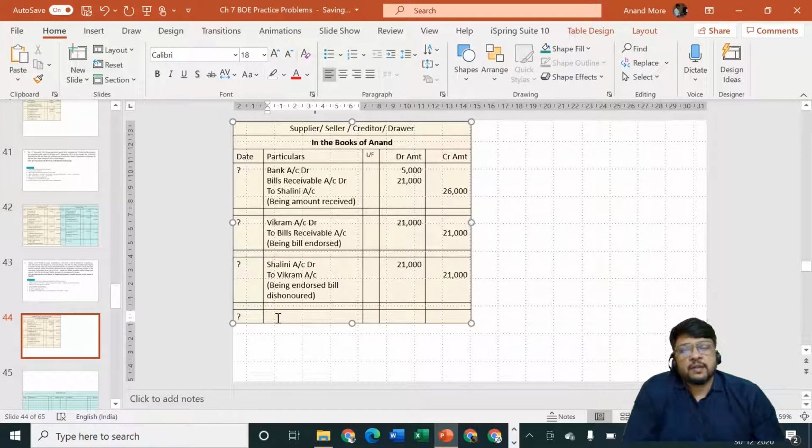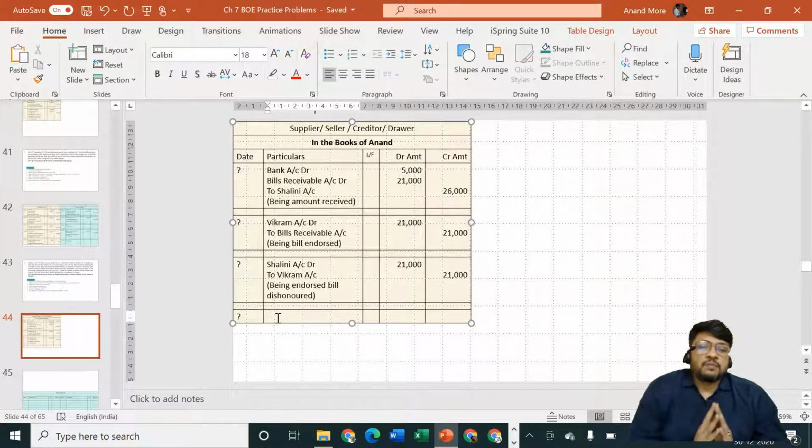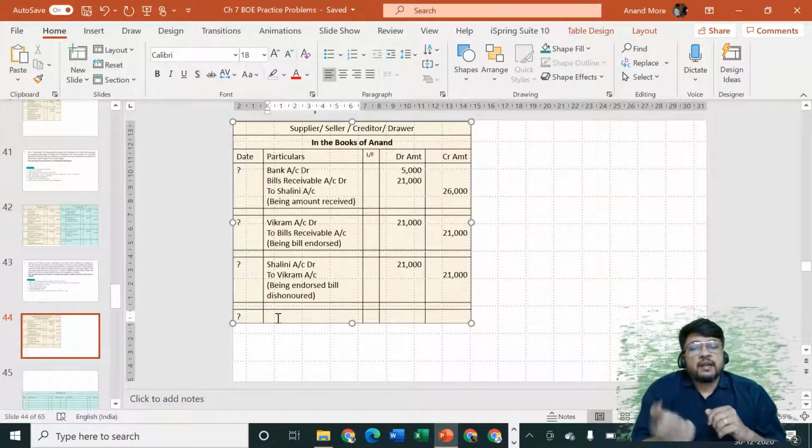Since she has dishonored the bill, it is necessary for me to have a written proof that it is dishonored. That's why I asked the Notary Public to note it down, and he has charged me 280 rupees towards noting charges. This is not my will, my wish, or a result of my decision making. This is a result of Mr. Anand telling me to collect money from Shalini.